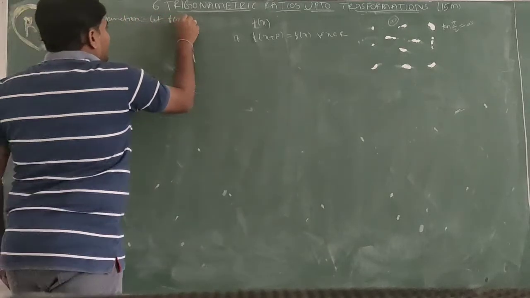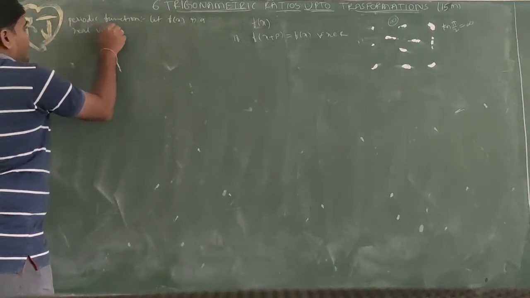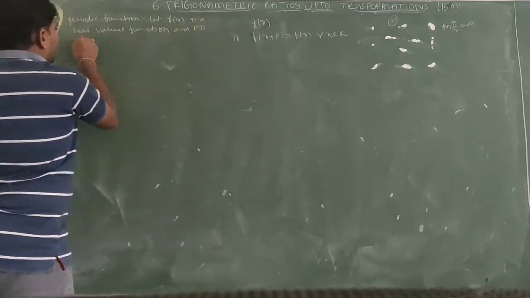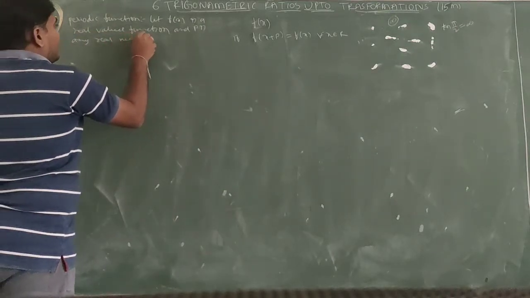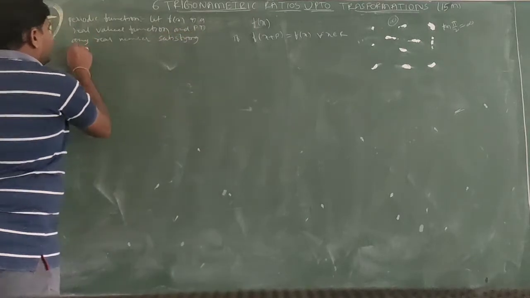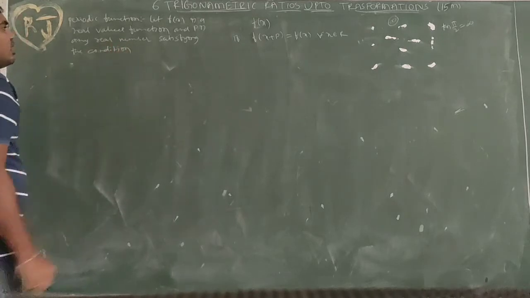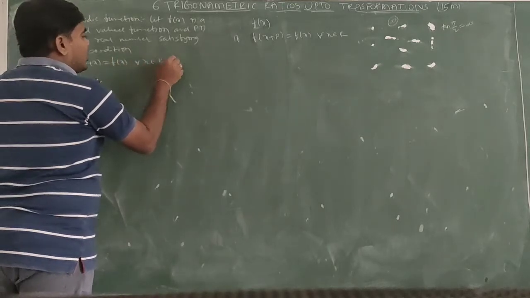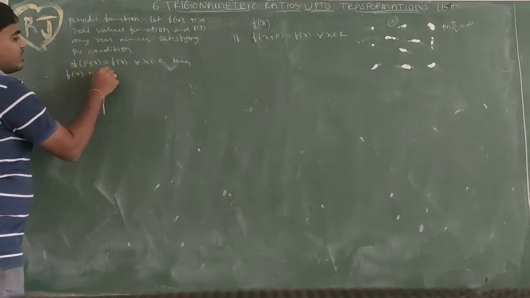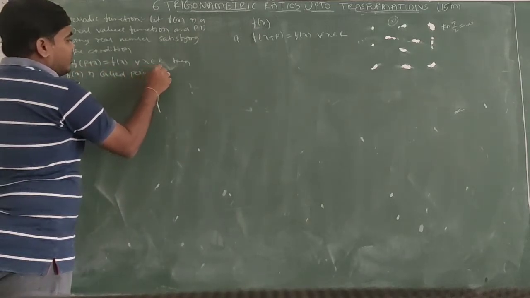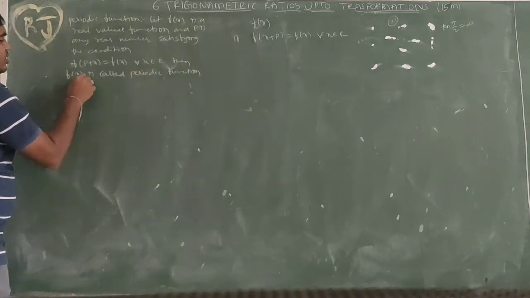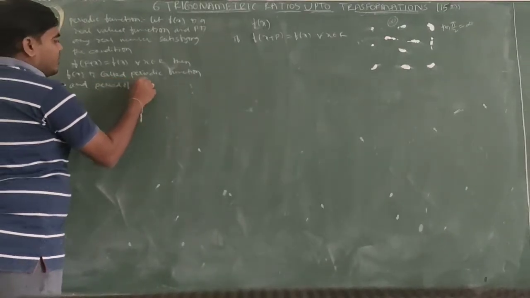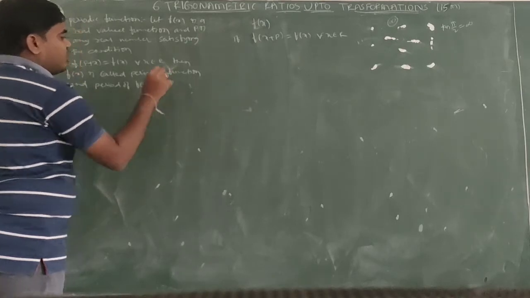Let f of x be a real valued function and p be any real number satisfying the condition f of x plus p equal to f of x for all x belonging to R. Then f of x is called a periodic function and the period of f of x is p.